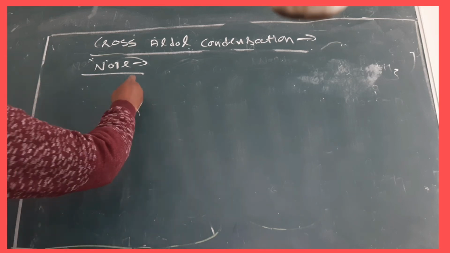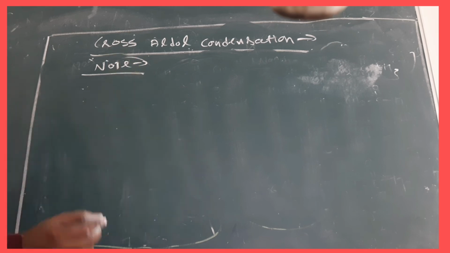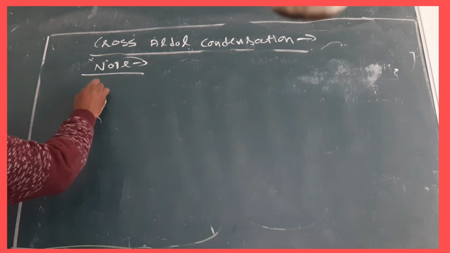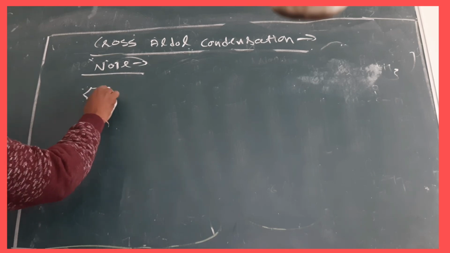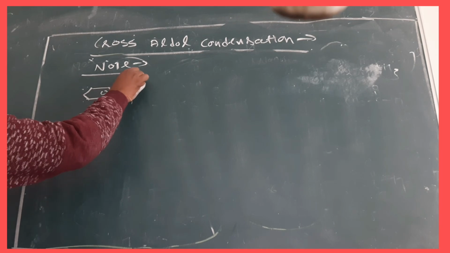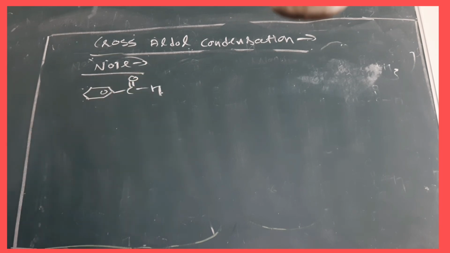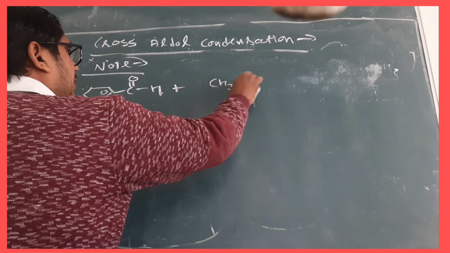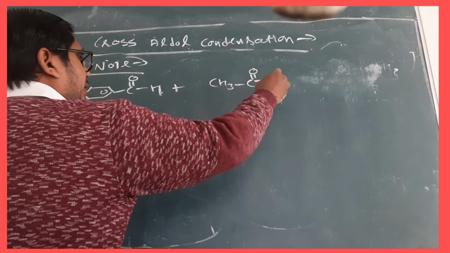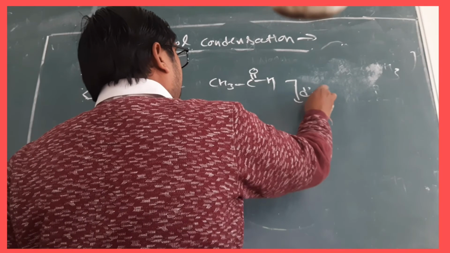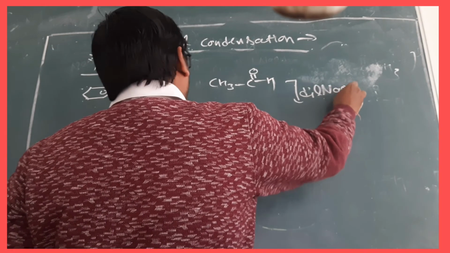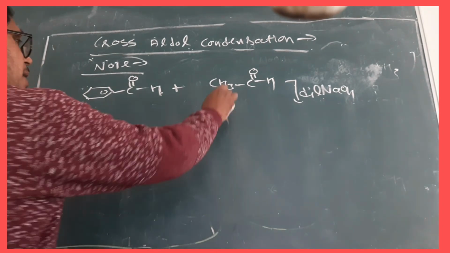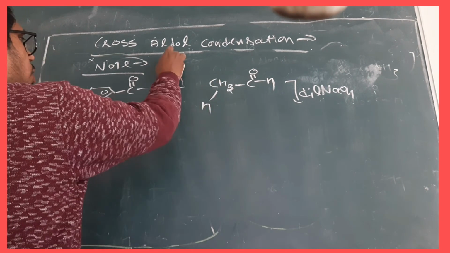What do you call it? Suppose this is the aromatic aldehyde. Now I am writing one more. This is the aliphatic aldehyde in the presence of dilute NaOH. Okay, then this is called